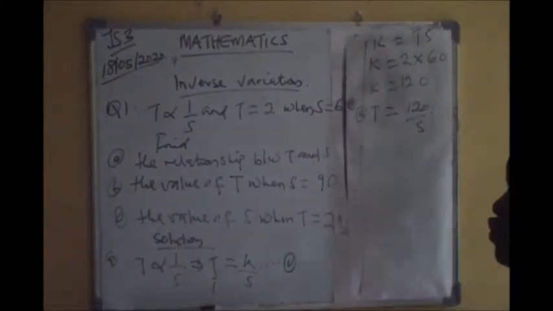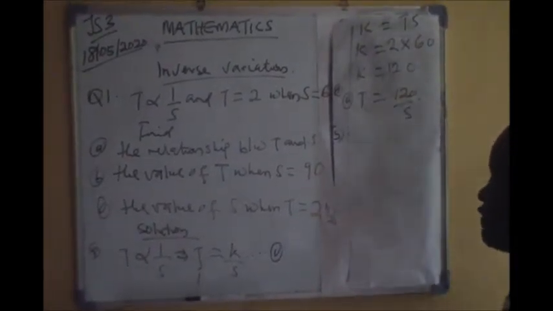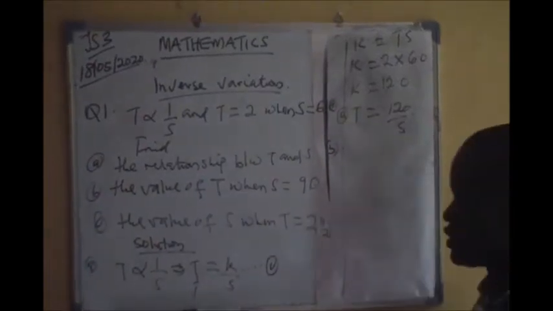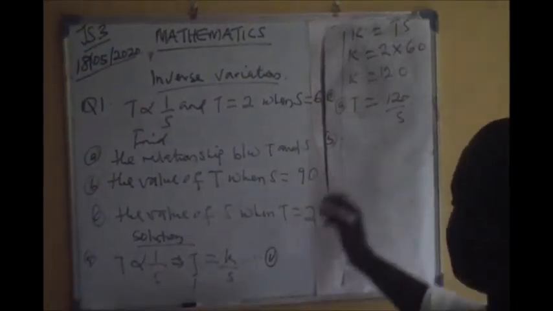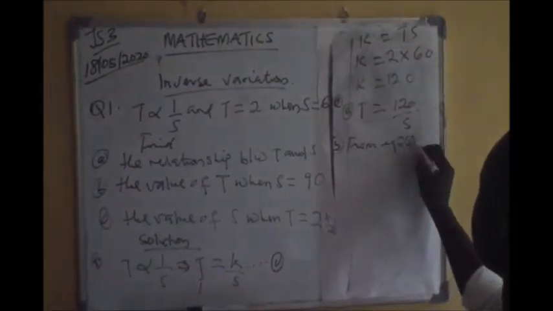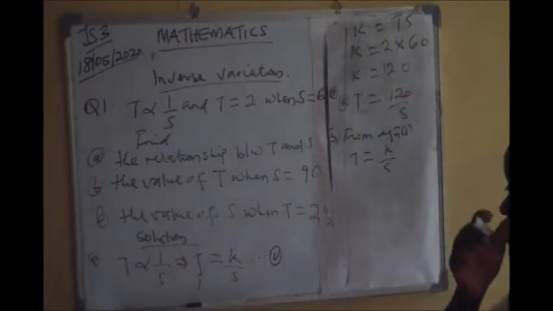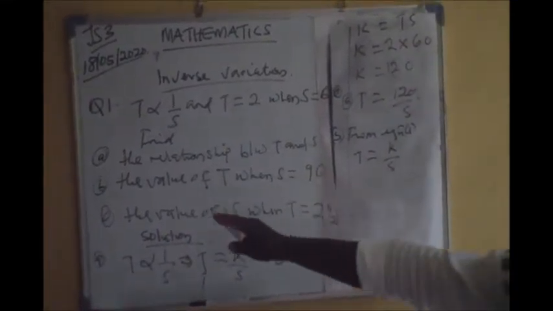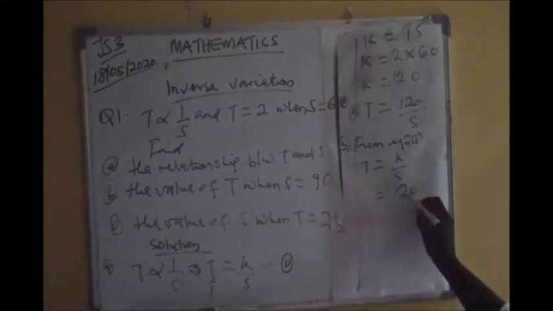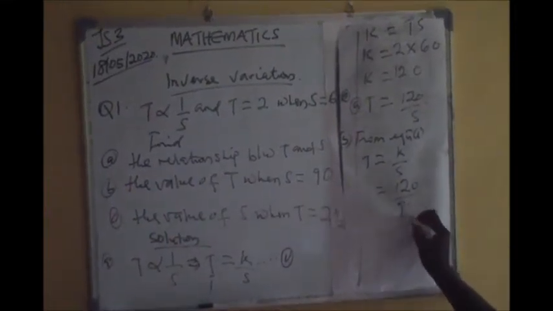Okay, so let's go over to B. In B, we are to find the value of capital T given s as 90. So here we will see that from equation 1, where you have t equals to k divided by s. So what is t? Remember, we are asked to find t in B. So this will be equals to k, which is 120, divided by the value of s, which is 90.